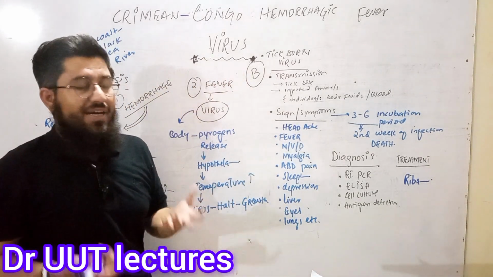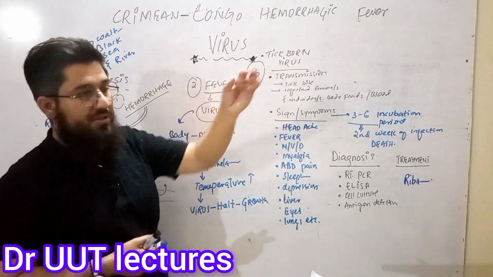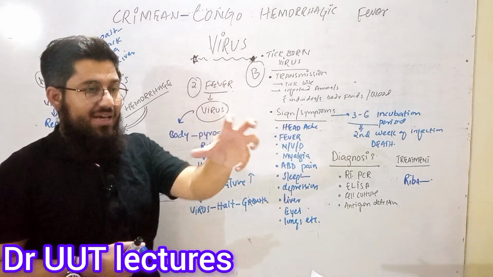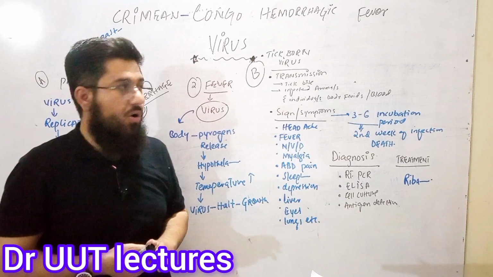Where does it come from? It has a vector, that is the tick. So it is a tick-borne virus. These ticks are parasites. They suck the blood of animals and humans if they get in touch with you or with anyone.